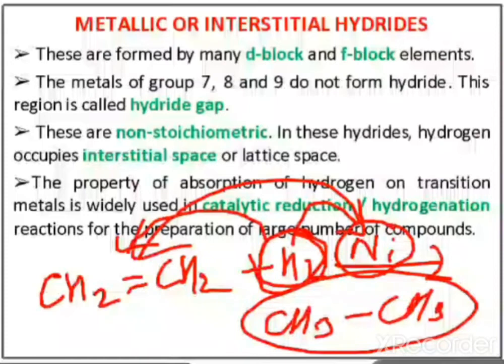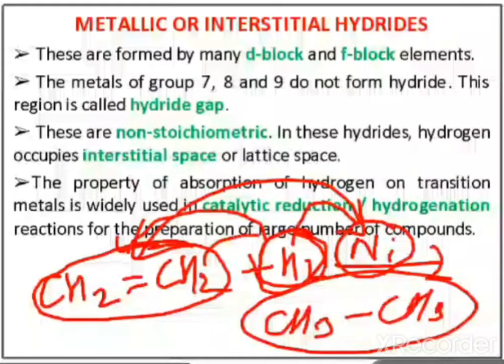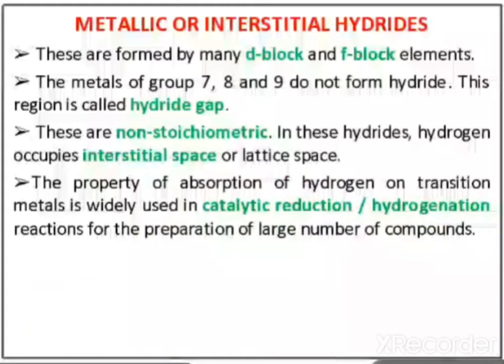So what is actually happening here? Alkene reacts with hydrogen in the presence of nickel because nickel can provide hydrogen. So nickel is the catalyst. This is the catalytic property. Nickel is absorbing hydrogen and that hydrogen is provided to alkene. So this property is known as catalytic reduction.